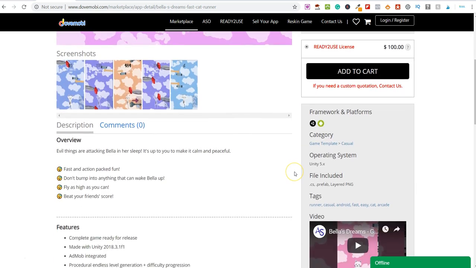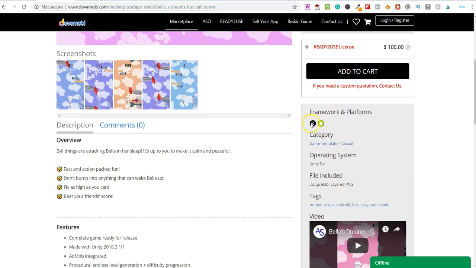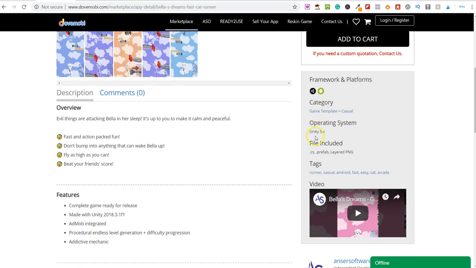Now, you can purchase these on here. Another thing I like about Dovemoby is that on the right hand side, it gives you everything you need to know. It shows you the platforms and the framework, so this is an Android app. It gives you the category, so this is a game template in the casual category. You've got the operating systems, and you've got all the different files associated with this. Then you've also got tags.